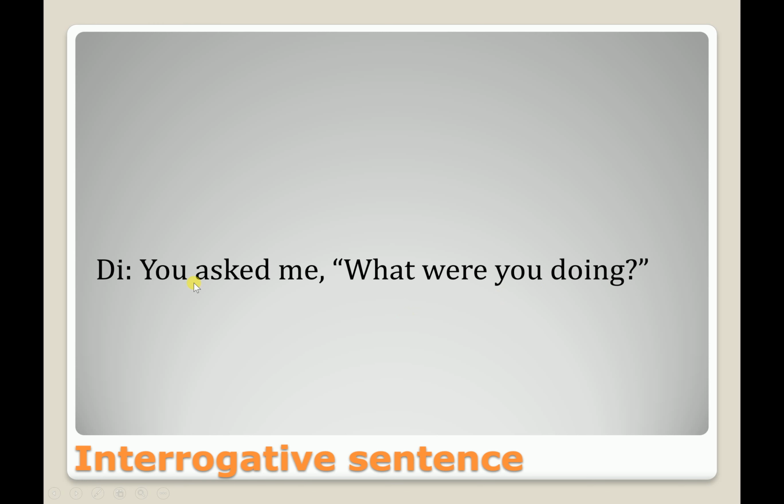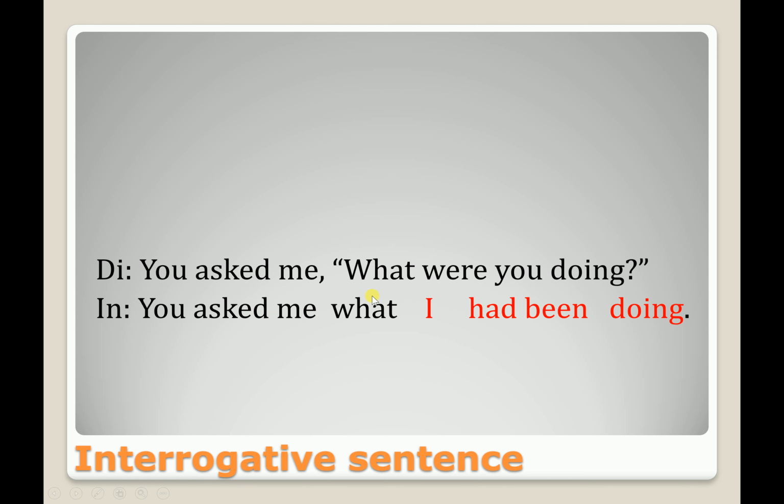So you asked me, there will be no change for asked. You asked me what, you means me, the subject of the me is I, so past continuous tense will be past perfect continuous tense. So had been plus verb plus ing. So this is how you have to make the changes.